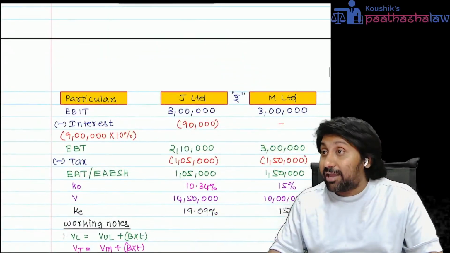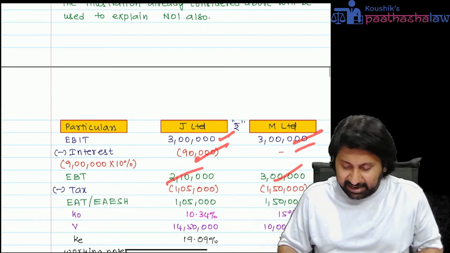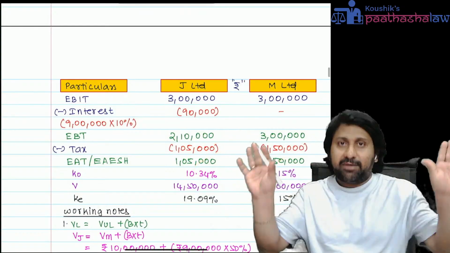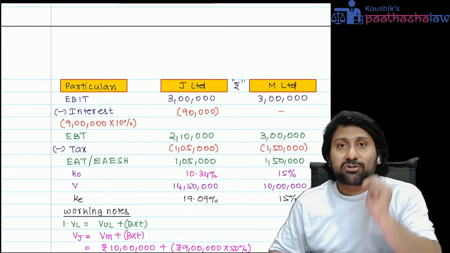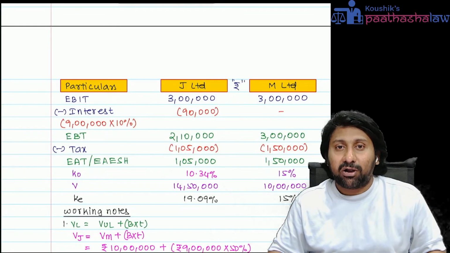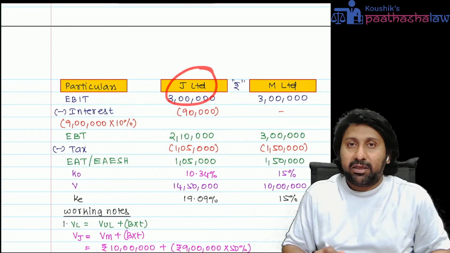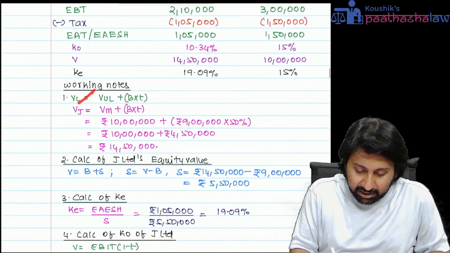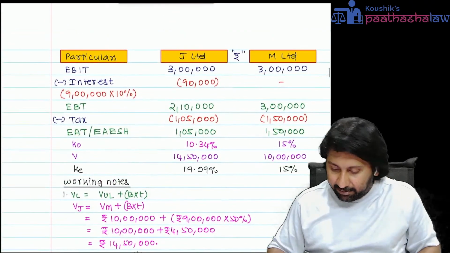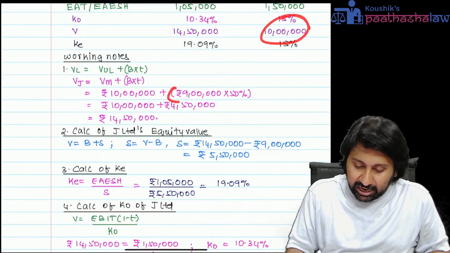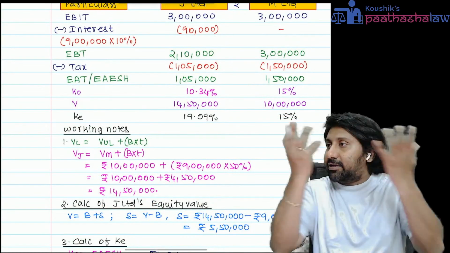Let us see the NOI approach, which is very, very important. EBIT 3 lakh, interest deducted, EBT same. Tax deducted, EAT also same. Normally under NOI, we said Ko is constant, but now we can't take that as constant because tax is involved. Therefore, first we need to know the value of the levered company. Here, J is the levered company because it has debt. Value of levered company equals value of unlevered plus borrowing into T. So 10 lakh is the value of the unlevered company plus 9 lakh debt into 50%, 14 lakh 50,000 is the value. Using that V, you will calculate the remaining missing figures.